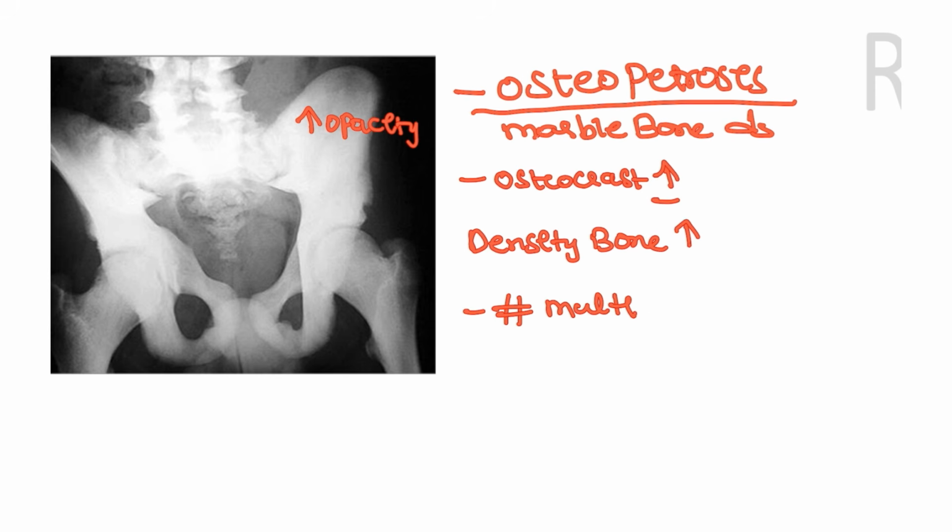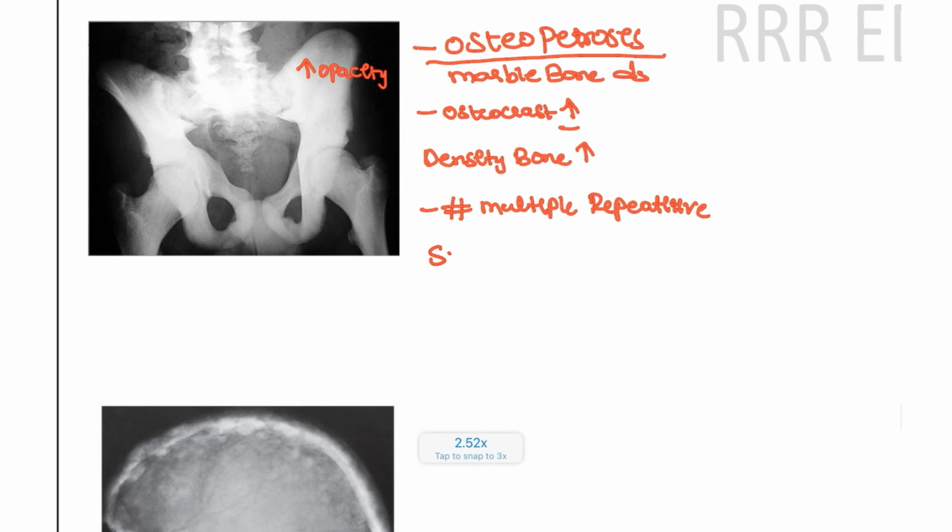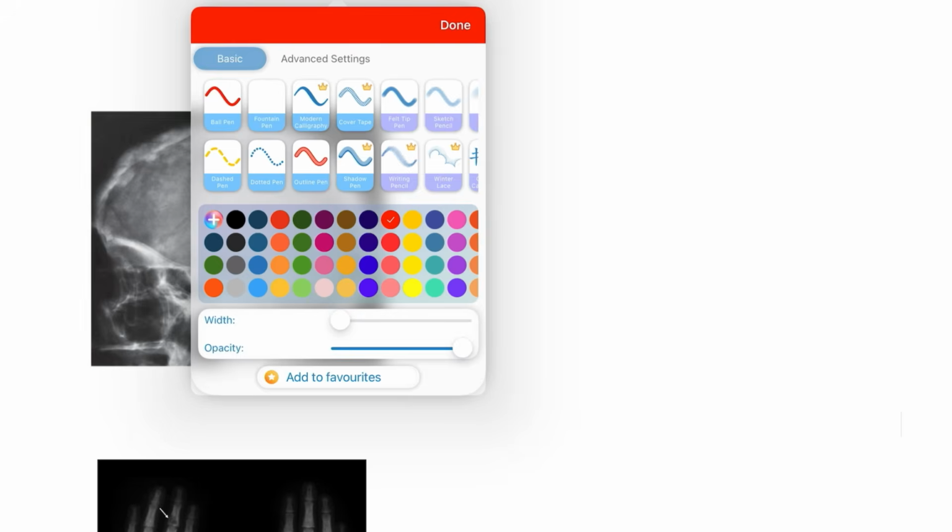Okay, multiple and repetitive fractures will be seen. So the differentiation between osteogenesis imperfecta and osteopetrosis: this will be more diffuse and more opaque, and the patient will be having multiple repetitive fractures, and even adults will sometimes present with the condition. Along with that, there will be SNHL, which is sensorineural hearing loss, and WBC, RBC, and platelets will also be decreased. That means pancytopenia is also seen, and hepatosplenomegaly will also be seen in this patient.